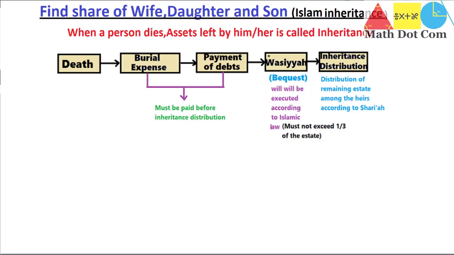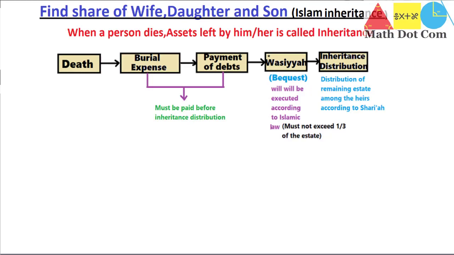And then at the end you have to go for the inheritance distribution. So this is the process of Islamic inheritance: when a person dies, first you have to check whether there are burial expenses or any payment of debts required from the property left by the deceased.